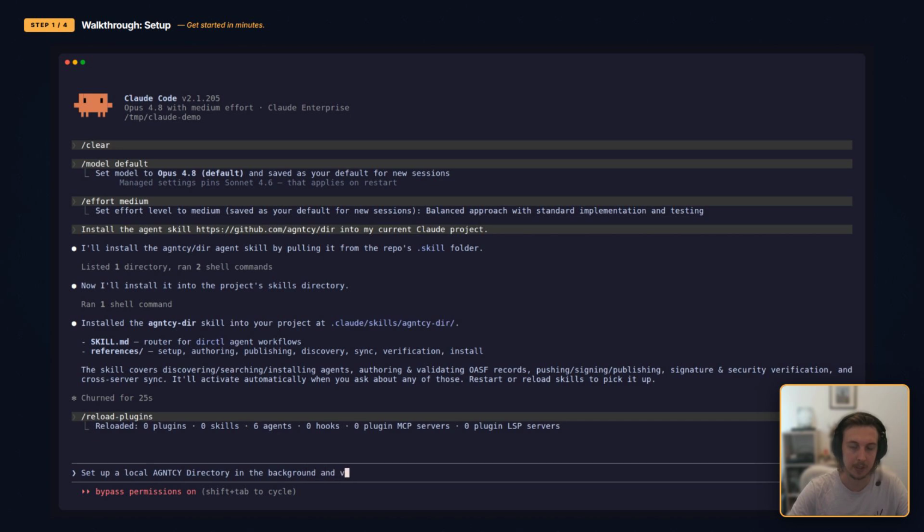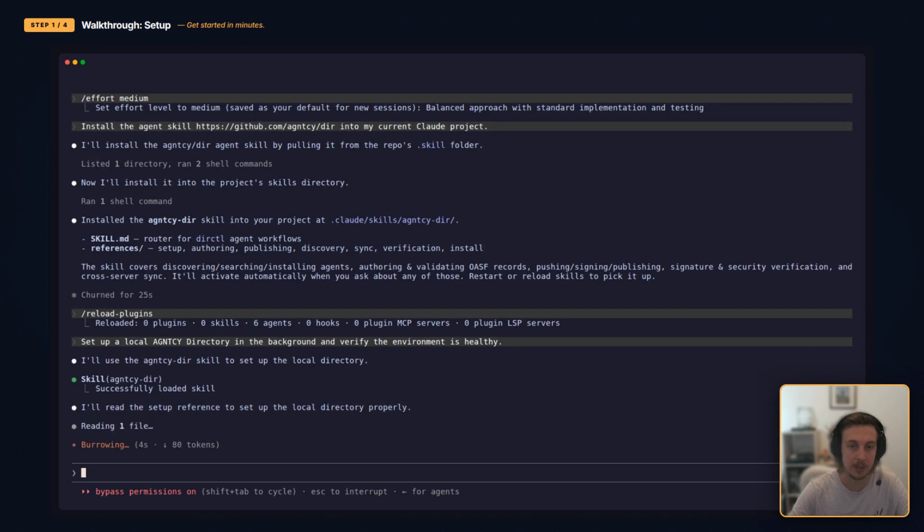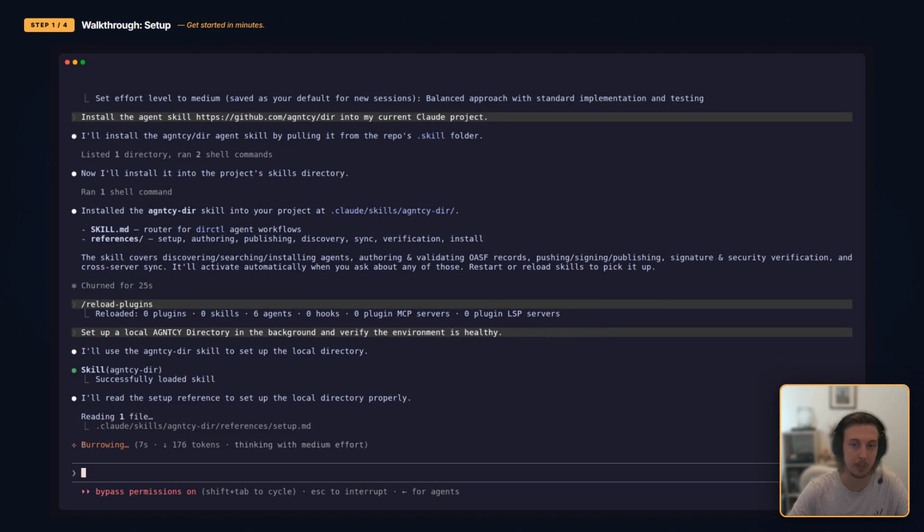With the skill in place, we ask for the local environment to be set up. Behind the scenes, everything needed gets downloaded, the directory comes up, and a health check confirms it's ready. All we see is a simple confirmation that we're good to go.